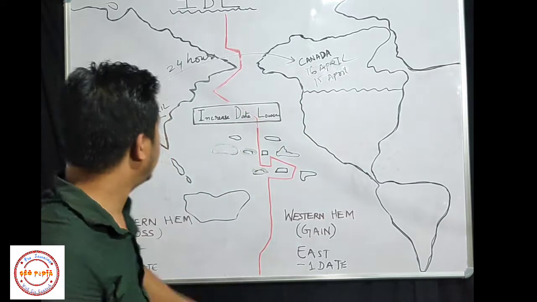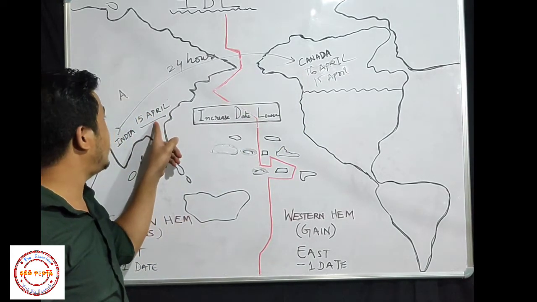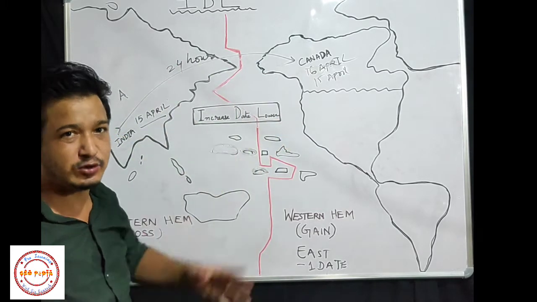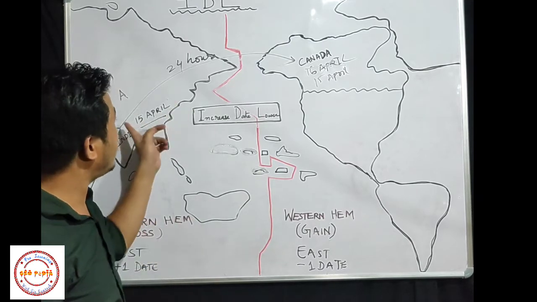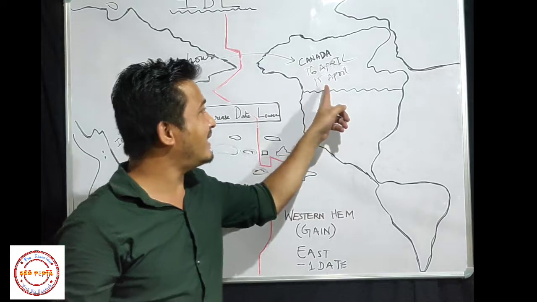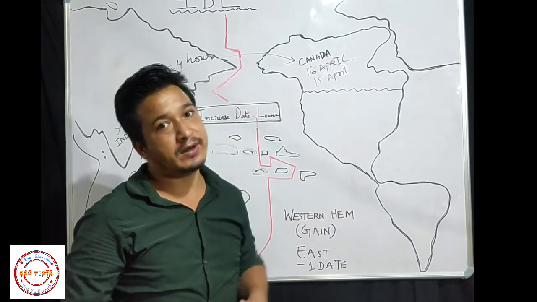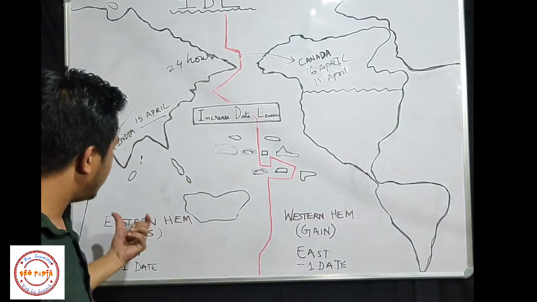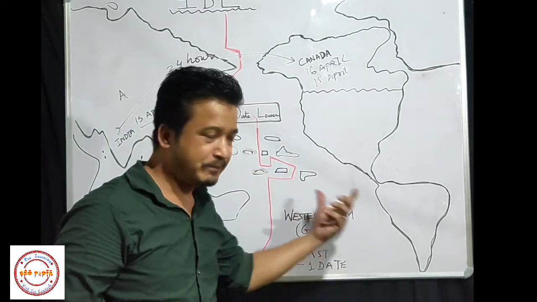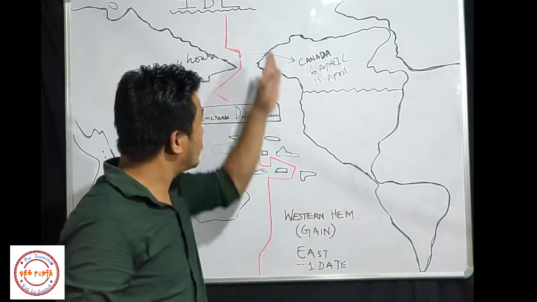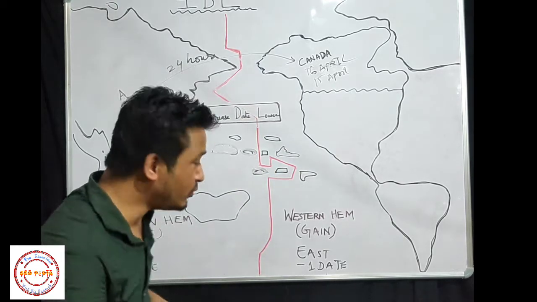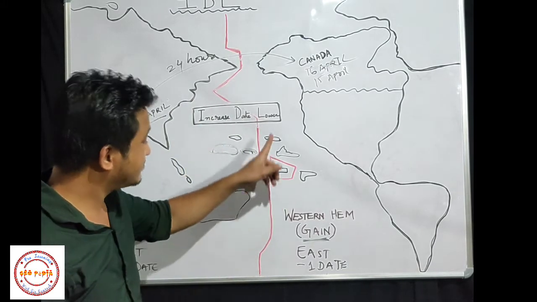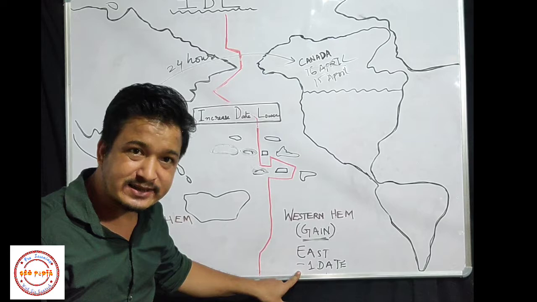Now again, listen carefully. He started his journey on 15th April. After a journey of 24 hours, the date should change, right? It must change. But after traveling 24 hours, in Canada the date will be 15 April only. So students, from here, what did you get? If you are traveling from the Eastern Hemisphere to the Western Hemisphere, crossing this international date line, then you will have a gain of day. It means the date will be minus.